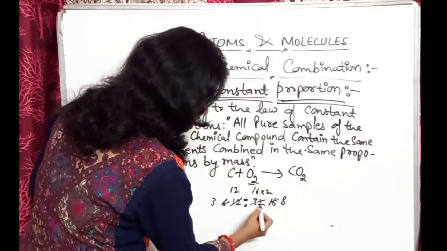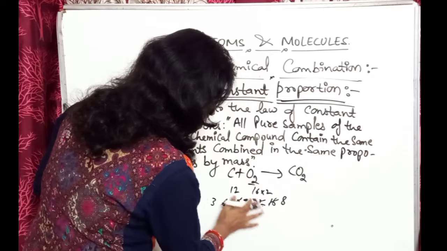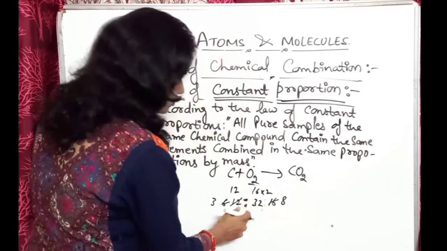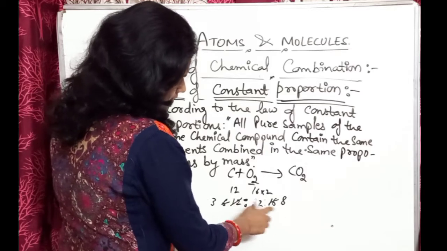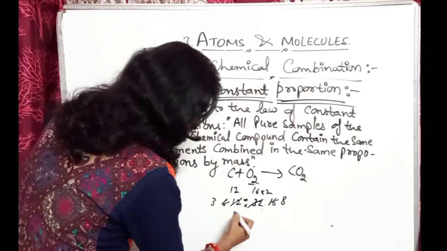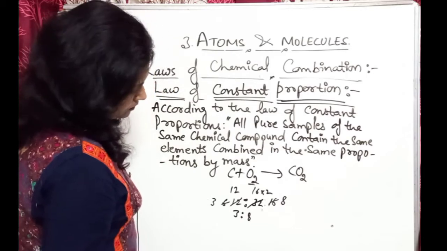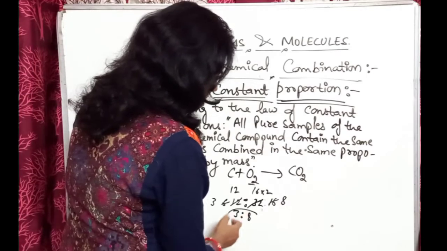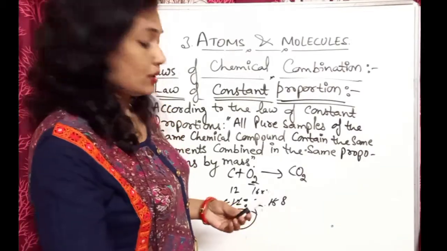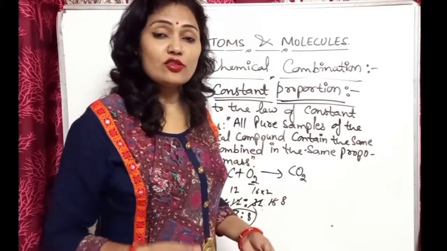Here 16 is there, so 2 3. 32 is there. Okay, so 2 1 and 2 6 12. Then 3 ratio 8 will come. So that will be constant every time. For that, proportion will remain constant. So CO2 is formed by the 3 ratio 8.